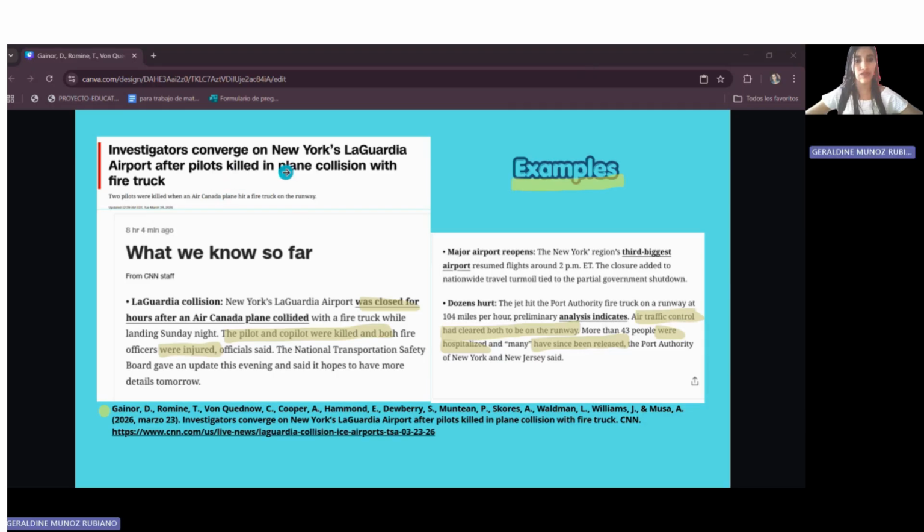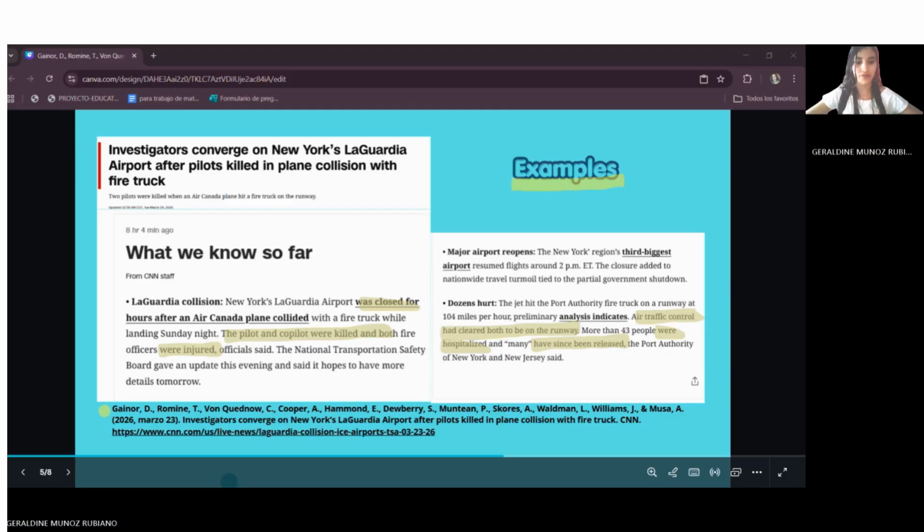Investigators arrive at New York's LaGuardia Airport after pilots were killed in a plane collision with a fire truck. This is a recent news story on the internet from CNN News. This article talks about an accident at LaGuardia Airport. In this text, we can find several examples of the passive voice.